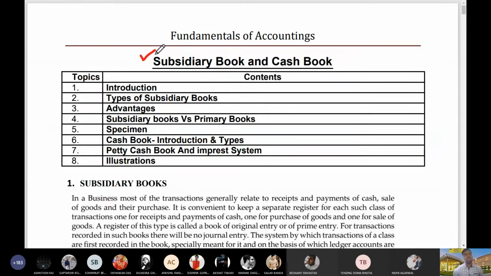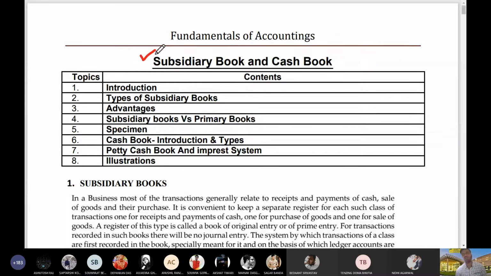Now, if we talk about the questions, we can see that we hardly have around 10-15 journal entries in a question, around 20-21 ledgers, and at most 17-18 accounts in trial balance finally, because some of the ledgers get tallied among themselves and get closed. It is just a scenario of a question.